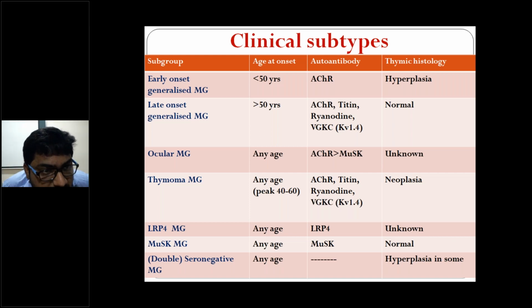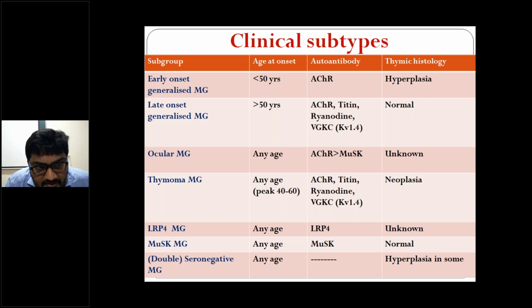So early onset generalized myasthenia gravis is age less than 50 years, right? Late onset is age greater than 50 years, and the antibodies may be acetylcholine receptor antibodies and titin. Why I keep on saying about titin antibodies is that they will not be giving acetylcholine receptor antibodies in the question, right? They will be giving titin antibodies, voltage gated calcium channels, and voltage gated sodium channels, and you will search for acetylcholine receptor antibodies for late onset generalized myasthenia gravis. There will be no option of acetylcholine receptor antibodies in your question, so you should go for titin antibodies, right?